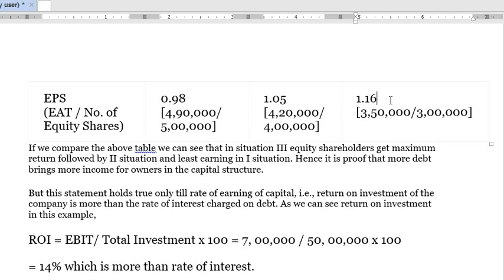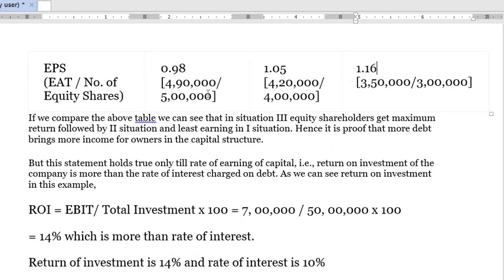Tax deductible means that before deducting tax, we deduct interest from the earnings, and tax is applied on whatever is left. That is the concept of trade on equity: the more debt you include in your capital structure, the higher the EPS is going to be.